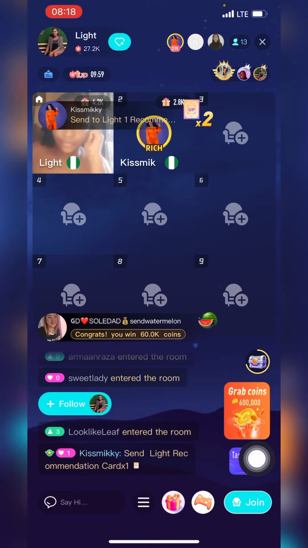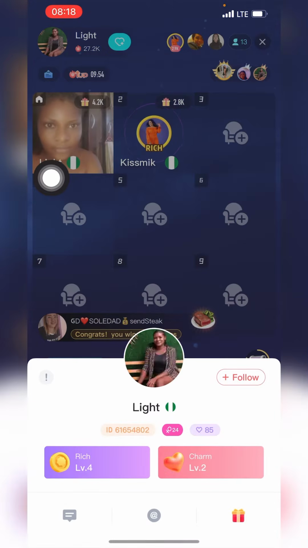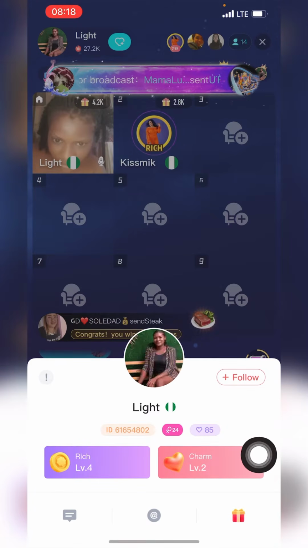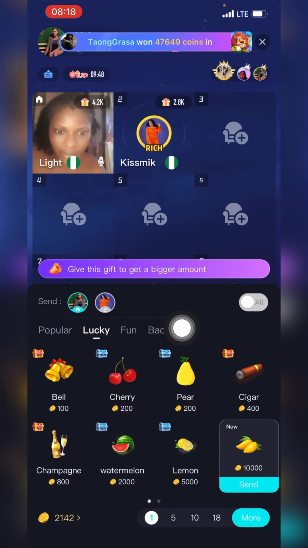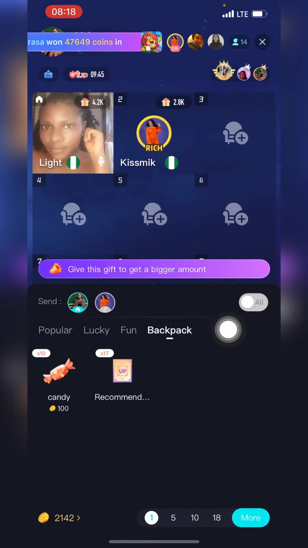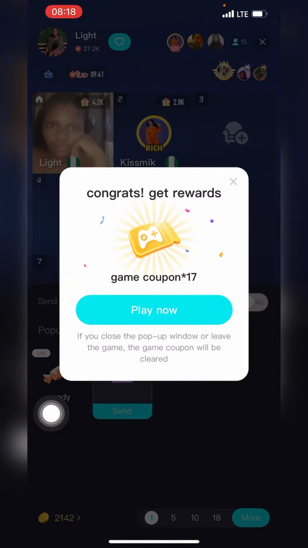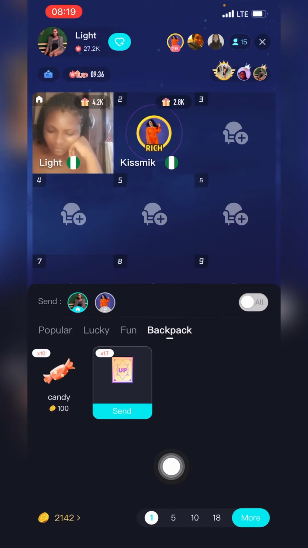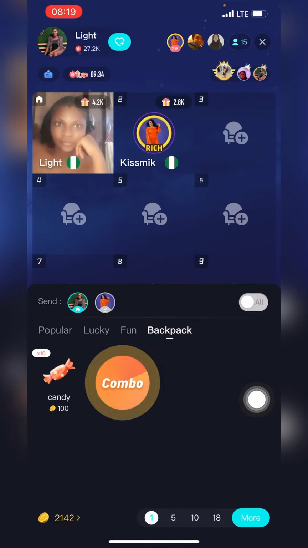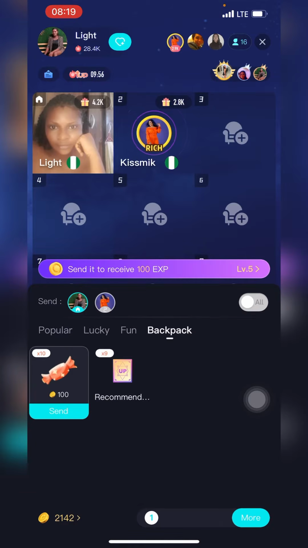So meanwhile, we are here to learn how to use our recommended. So I'll just click on her profile, and then click on gift because she's the only person. If I want to gift anybody, I'll just go to the gift and click on gift back. But if I want to gamble on only her, I'll click on it. So the use of this recommended is the person will not get anything, but it's just that you are recommending that it is her you want to throw. So the more you put the recommended on her, the higher, when you now gamble on her, your chances of winning will be much more.